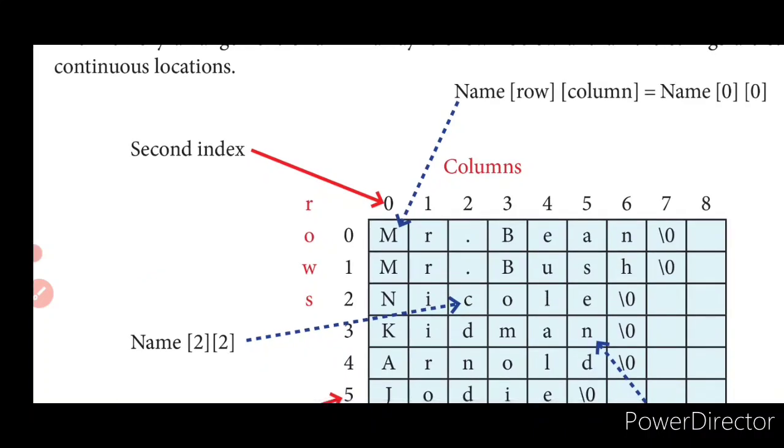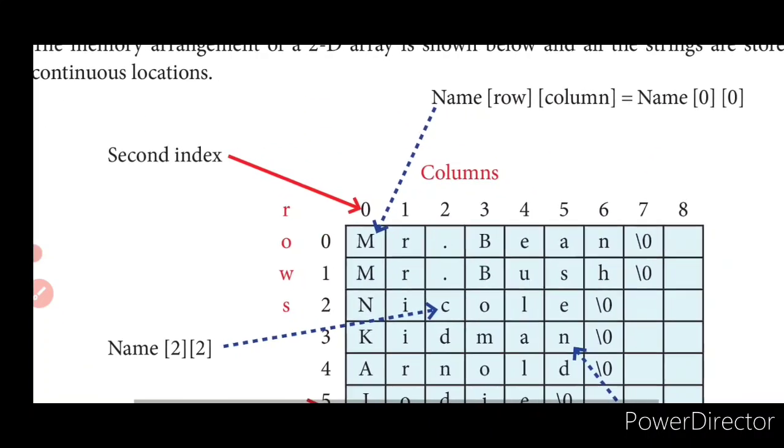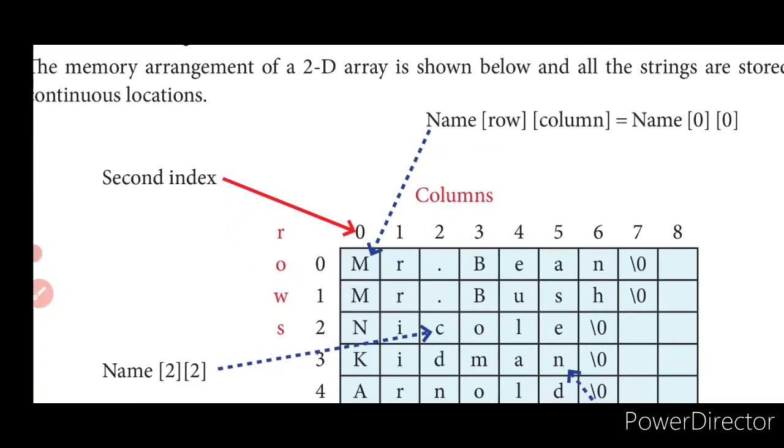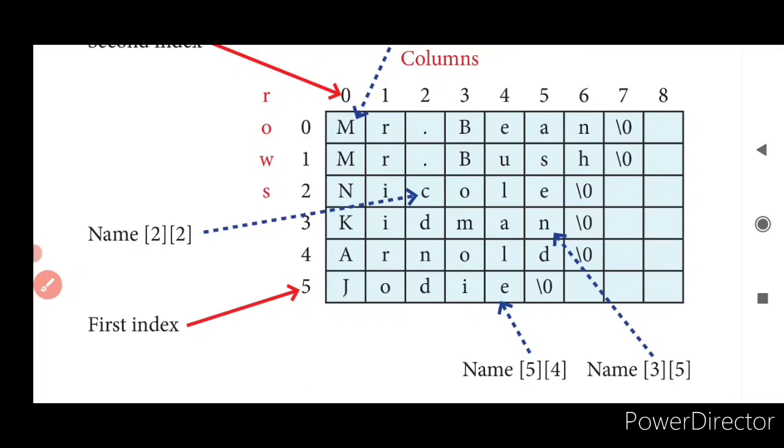See, Mr. dot is there, Mr. Bean. See how the space is actually allocated: 0th row, 0th column, M comes. 0th row, first column, R comes. Then dot is going to be in the 0th row, second column. 0th row, third column you have B. 0th row, fourth column you have E. 0th row, fifth column you have A. 0th row, sixth column you have N. And with this the value gets over, so you have a null character. Clear? This is how the values will be allocated for each and every value. Yes?